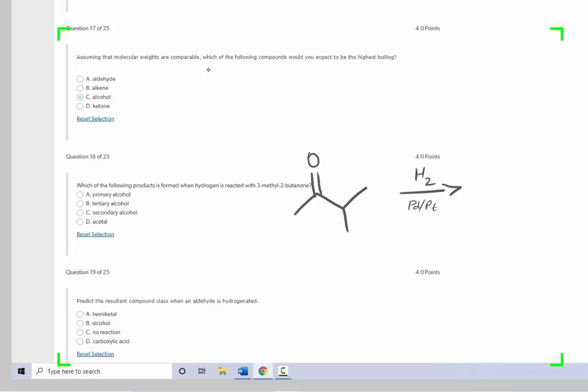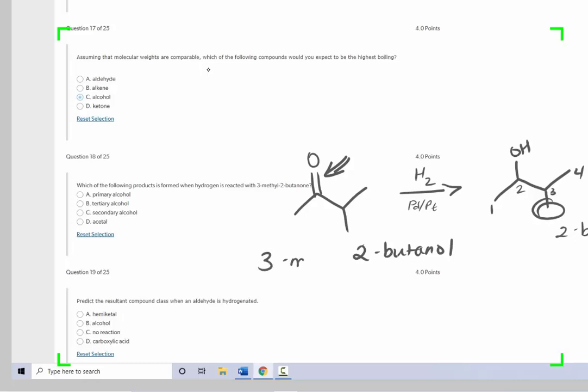With organic compounds, when you're reducing, you're reducing the number of carbon-oxygen bonds. So if we reduce the number of carbon-oxygen bonds by 1, and we add hydrogen to that oxygen as well, what we have formed is a secondary alcohol. If we wanted to be thorough, we would name this secondary alcohol. This would be 2-butanol. Oh, I just realized I am off the screen. Sorry about that. So this would be 2-butanol, but then we have this substituent to name as well. So this would be 3-methyl-2-butanol, and that is a secondary alcohol.